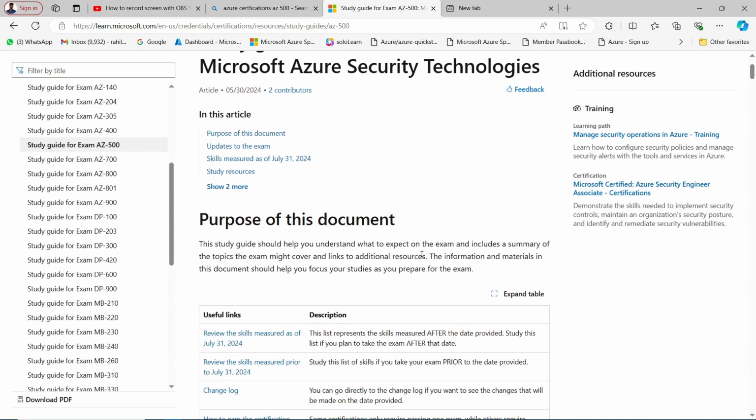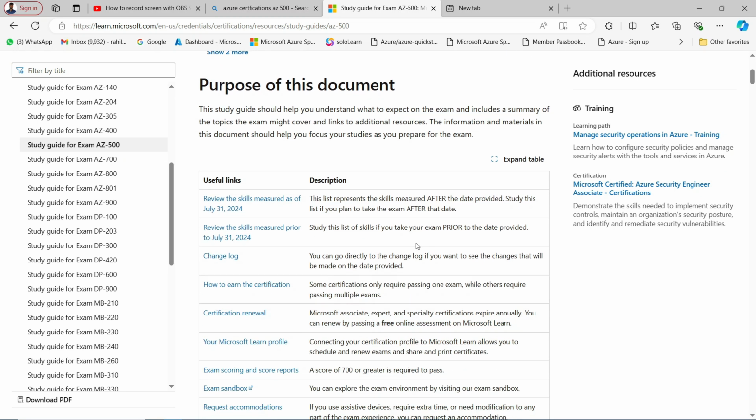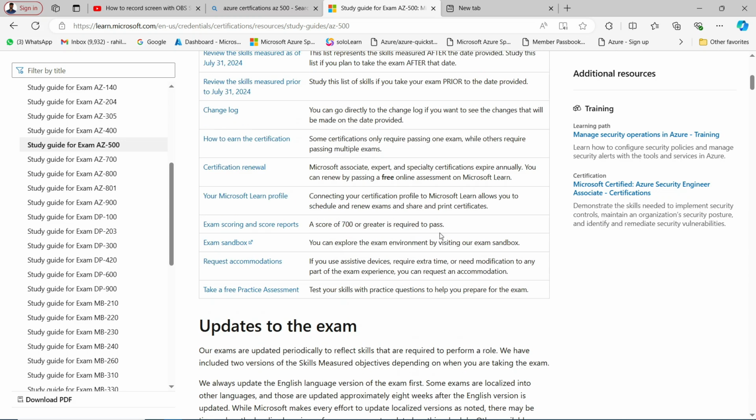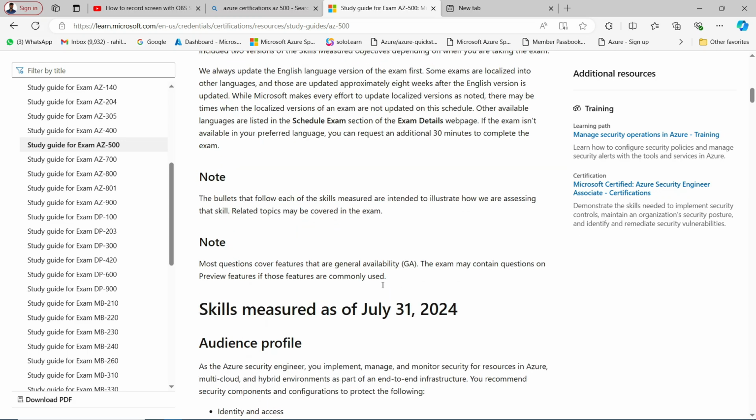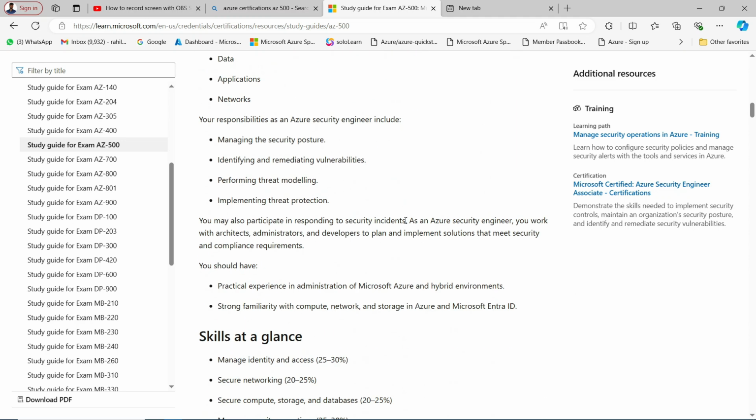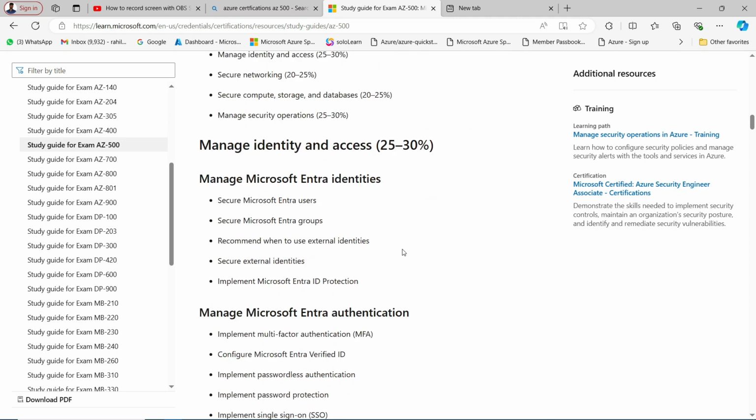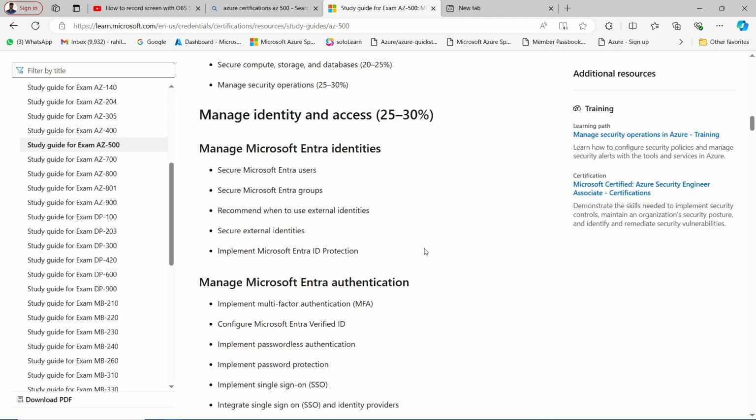We will just discuss in two areas. First of all, if you are experienced in Microsoft Azure technologies, let's say if you have an experience of 5 years or 6 years. Second, if you have experience like 1 or 2 years, you will be considered a beginner, right? So let me go down and discuss the topics that you have to focus on if you want to pass this certification.